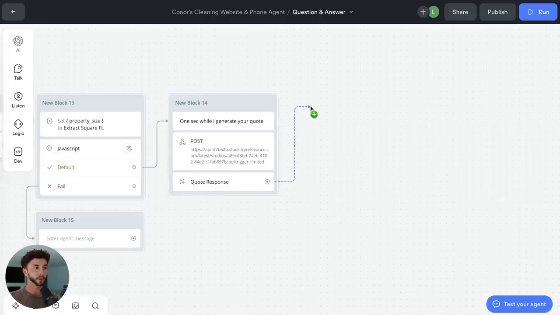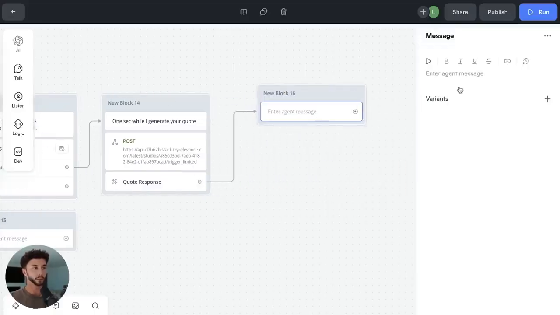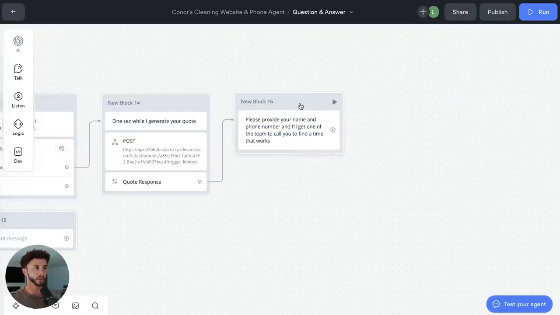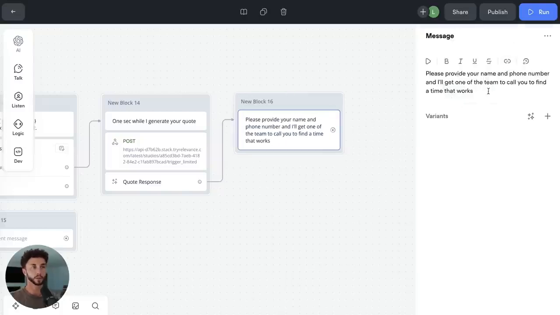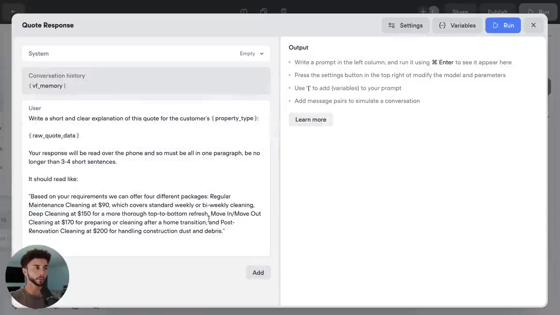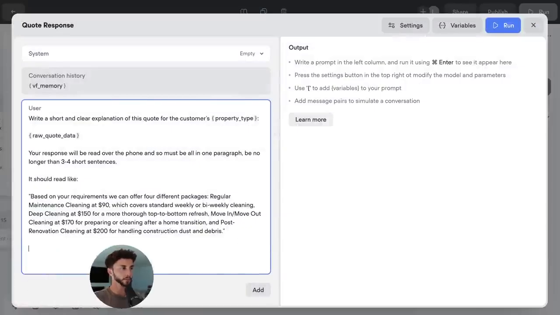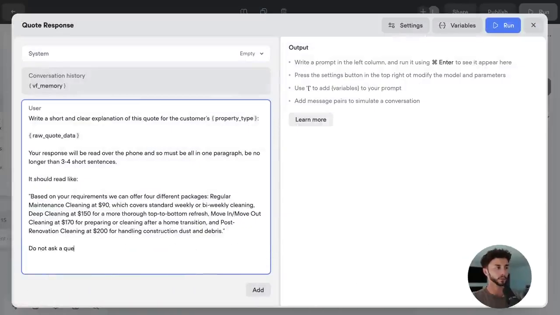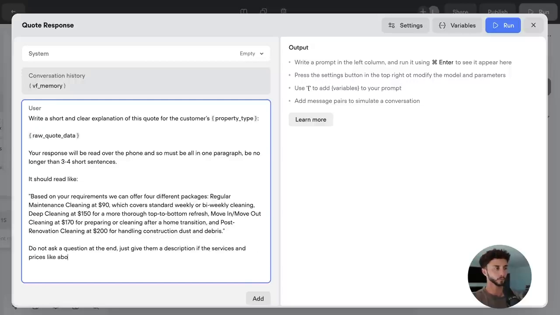So we can jump into a message block here. I'll just paste this in to keep things quick: Please provide your name and phone number and I'll get one of the team to call you to find a time that works. Now, one thing I will change is, as you saw on that last run, it had a question at the bottom, like which one are you interested in? I would probably try to remove that. Do not ask a question at the end, just give them this description. That just ends the message, saying this is the quote, bam.